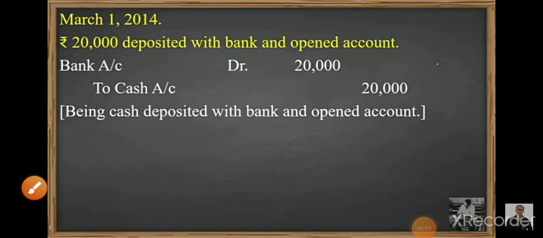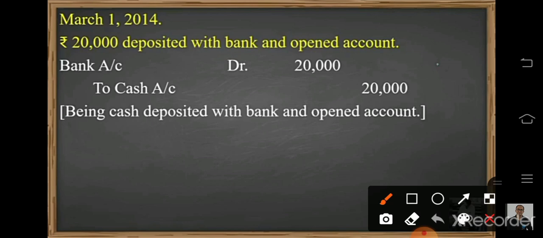Okay students, so let's start question number 8. Write journal entry for Krishna for the following transaction, and this transaction is related with bank. So prepare a format for journal entries of Sri Krishna, give the title on the top, and let's move to the first transaction. The first transaction is rupees 20,000 deposited with the bank and open account, right?